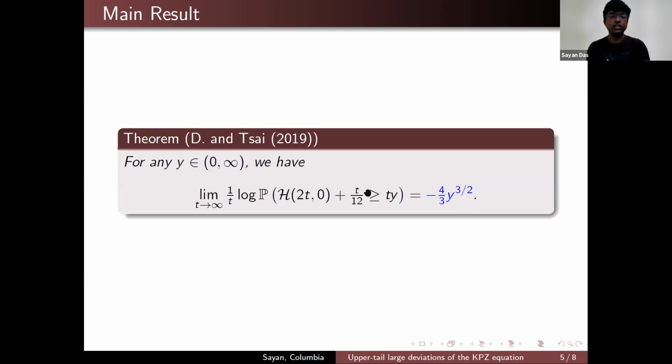Last year with Li Cheng, we were able to prove that for any y in this range, the probability that our quantity is bigger than ty, if you take the logarithm and divide it by t, then the limit exists, and this is given by this function. So essentially, the large deviation rate function is given by this function minus 4/3 y to the power 3/2.